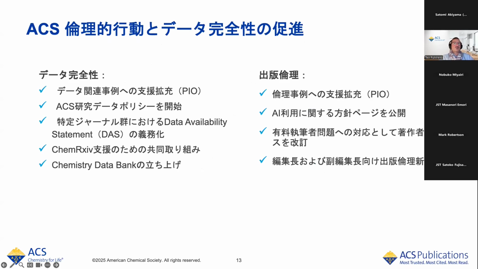So I will conclude this presentation with what I started with, which was a list of things that we focus on, both data integrity and publication ethics, with the goal of the quality of the science we want to publish. The data integrity efforts include support from the Publishing Integrity Office for data cases, aligned with the launch of the ACS Research Data Policy; the data availability statements, which are required for a subset of journals; our collaborative effort with other chemistry societies, including the Japanese one, on ChemArchive as a preprint server; and then the launch of the Chemistry Data Bank. And I hope that I'll have more updates on the latter soon.